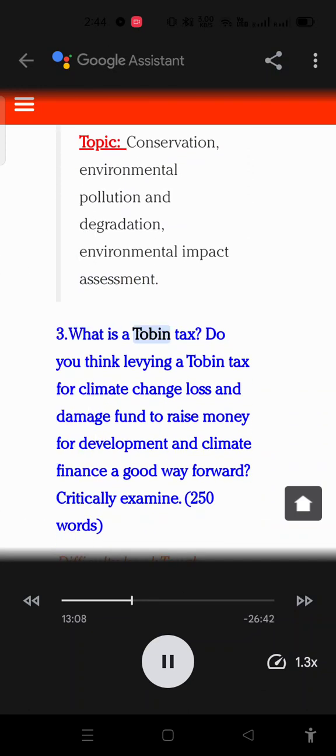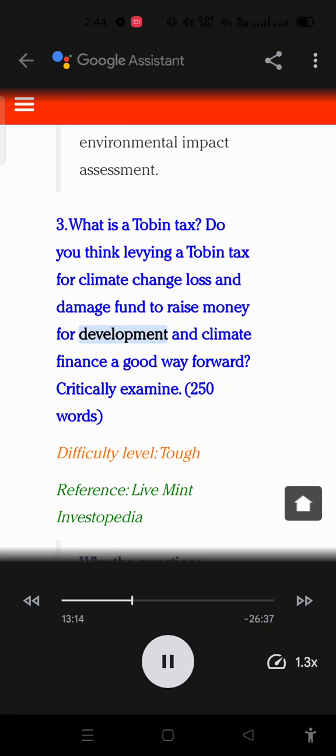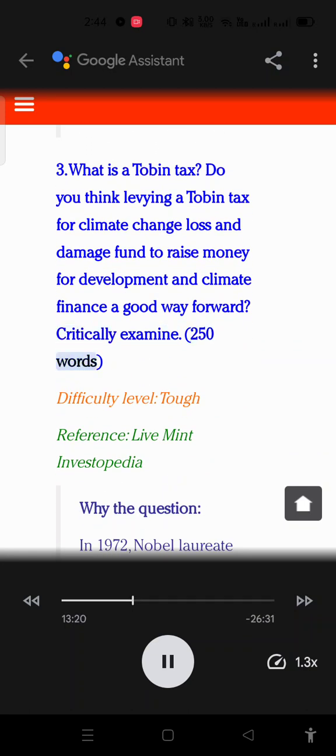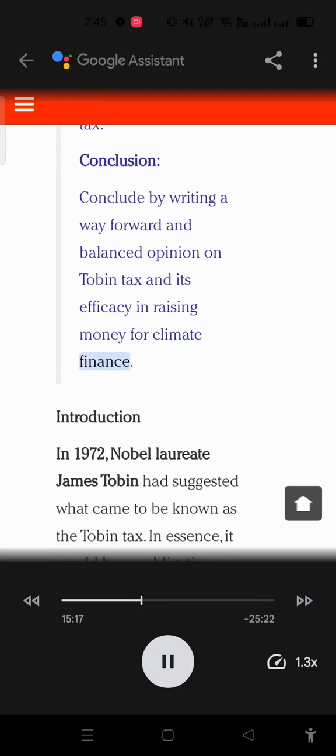3. What is a Tobin tax? Do you think levying a Tobin tax for a climate change loss and damage fund to raise money for development and climate finance is a good way forward? Critically examine. 250 words. Difficulty level: tough. In raising money for climate finance.